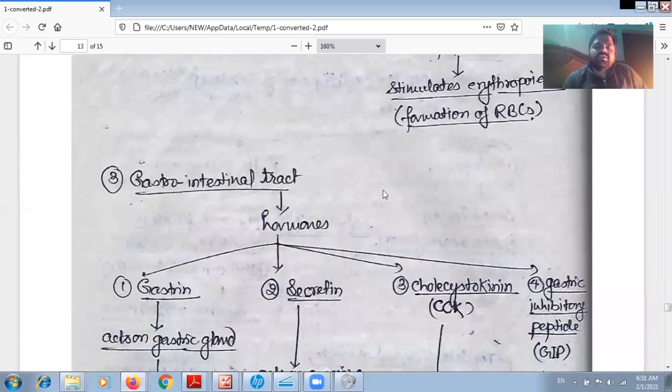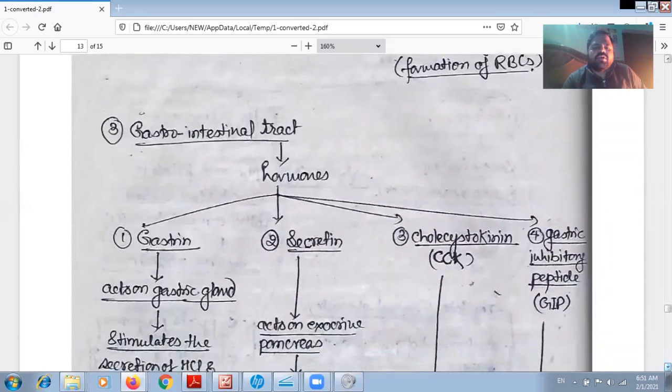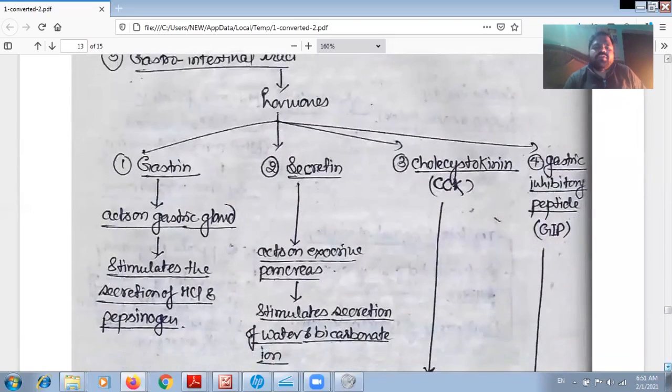Now we'll see the cells involved in the formation of hormones. The gastrointestinal tract secretes several hormones in different regions. As we know, gastrin is secreted in the gastric gland of the stomach, and it acts on the gastric gland and stimulates the secretion of HCl and pepsinogen.